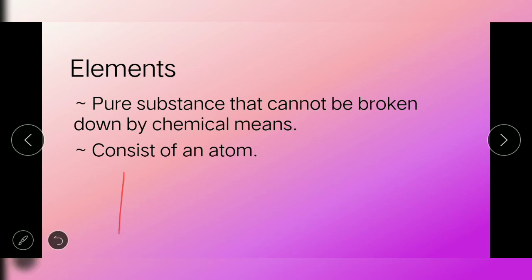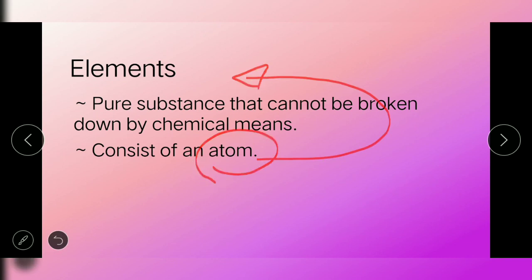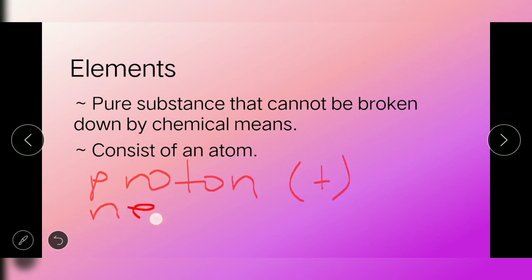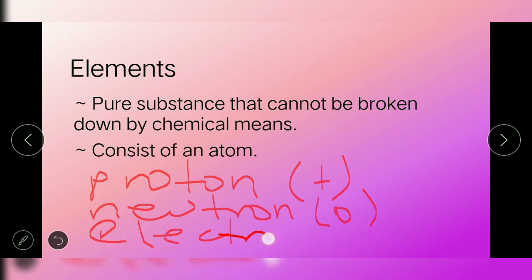Pero ano nga ba yung elements na tinatawag? Elements are pure substances that cannot be broken down by chemical means. And these elements consist of atom. Atoms are particularly made of another subatomic particles. These three subatomic particles are protons, which is positive in charge. We have your neutron, which is neutral in charge or walang charge, and we have electron, which is negative in charge.